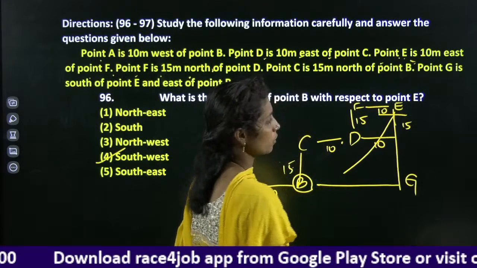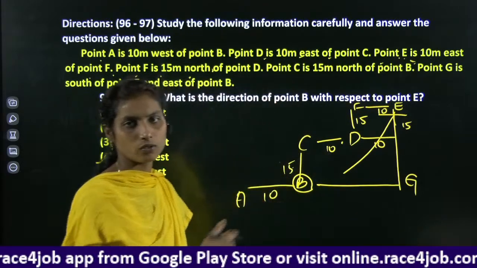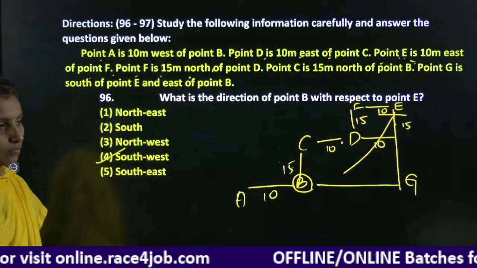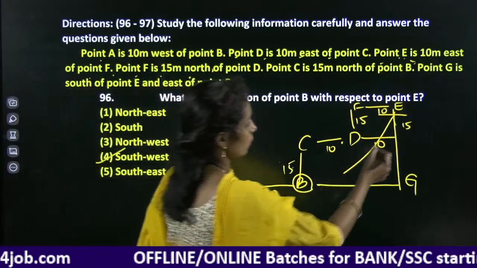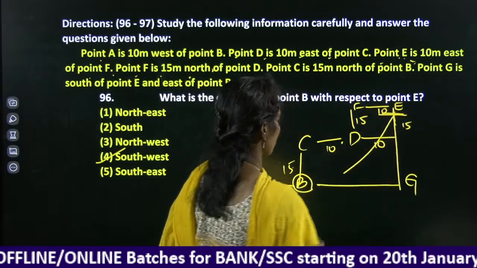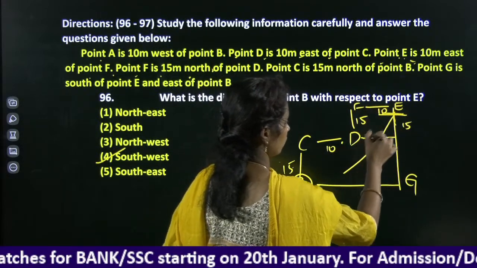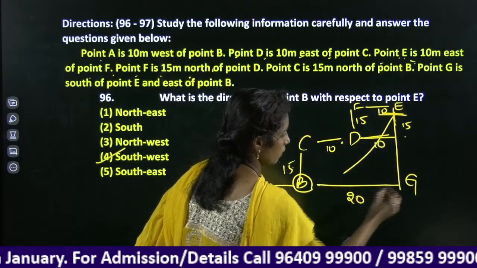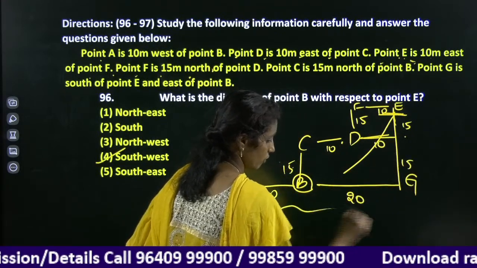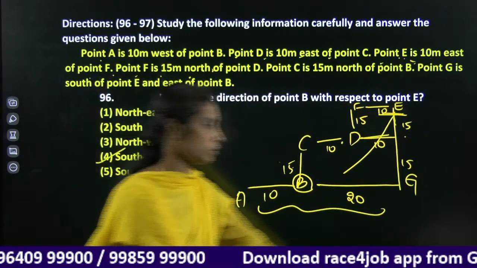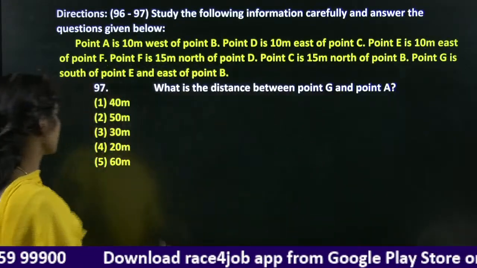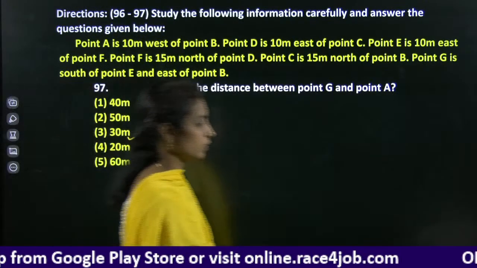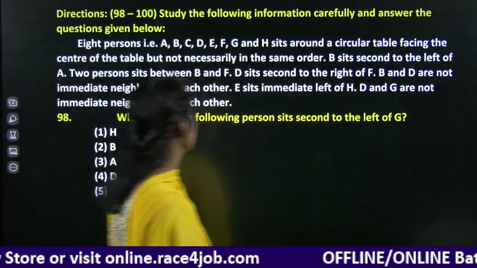Point B with respect to point E is south-west. Here 10 meter, 15 meter and 20, here it is 15. It clearly shows that 10, 20, 30 meters is the distance between A and G. Right. Next question.